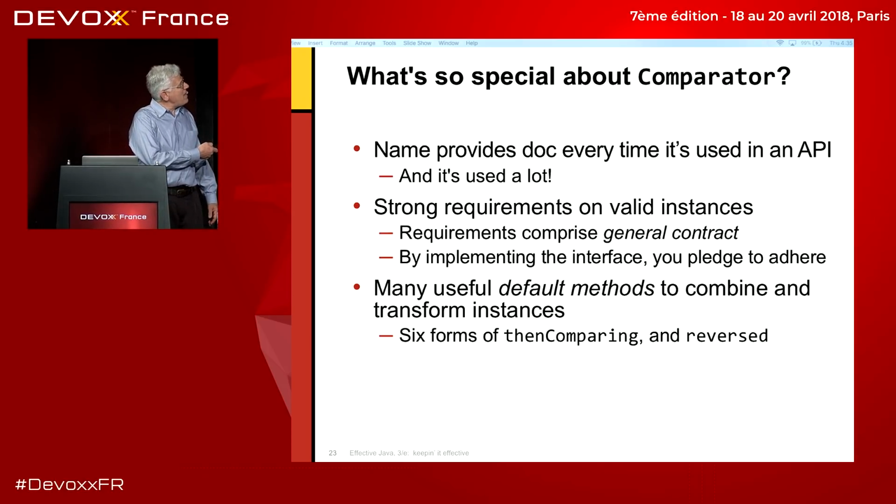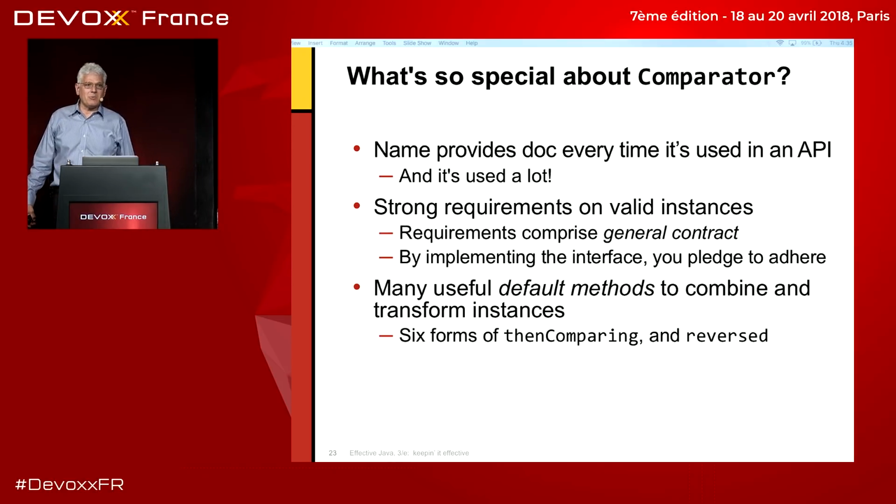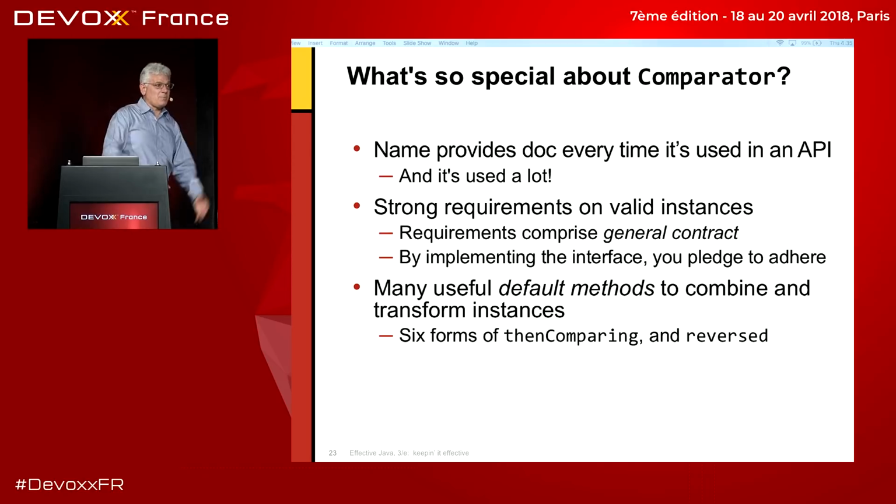Finally, many useful default methods can be added to some of these interfaces. Let's take a look at comparator. It has those sort of comparator combiners that I was talking about before. Some people call them combinators. That's kind of just a fancy word for function object factories.